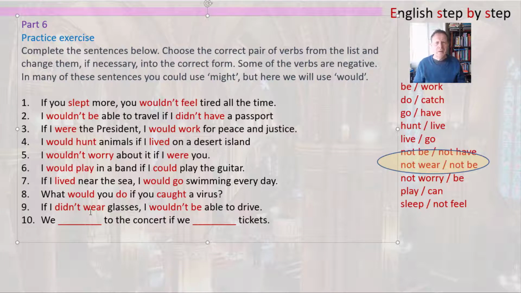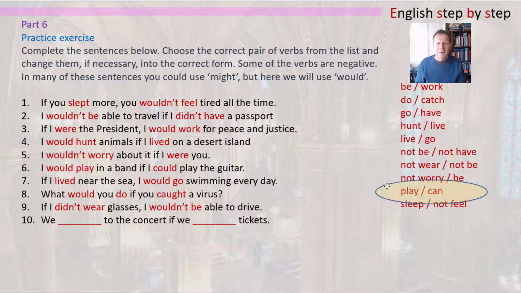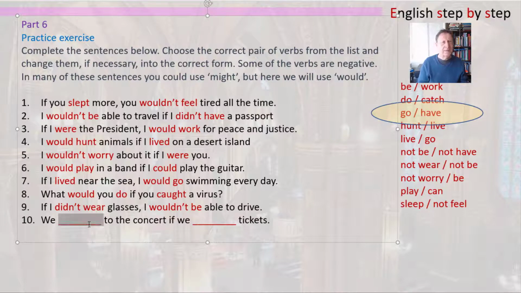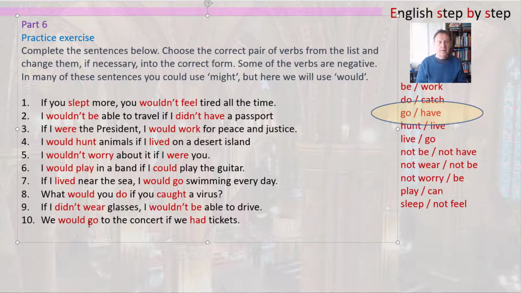Now the next one is about tickets and about a concert. So we need to look down our list and find out. Yes, here we have go and have. So let's make the sentence. We would go to the concert, and then have, past tense form, had. We would go to the concert if we had tickets.